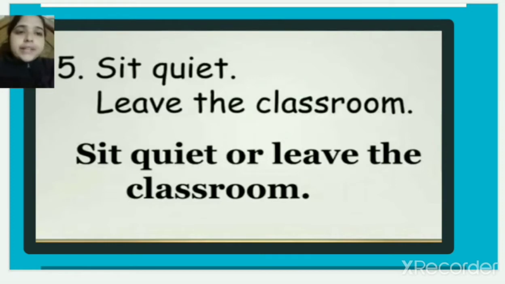Sit quiet, full stop. Leave the classroom, full stop. Sit quiet or leave the classroom. Your teacher is telling you in the class, either you sit quiet or leave the class. We are telling you that you pay attention. So this is a sentence. You should focus on the sentence. So it is given, sit quiet or leave the classroom.